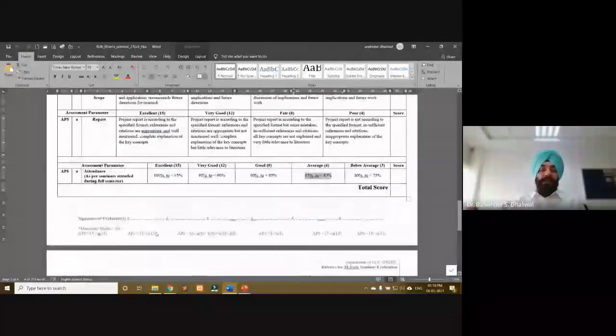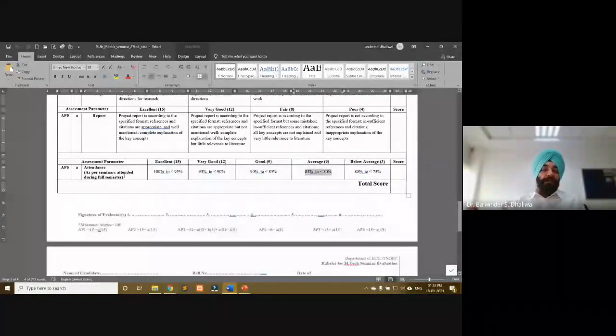In this particular seminar paper, we included attendance, meaning how many seminars were attended by that student for the other class members. It was required that all the students should attend the class when the other students are presenting. So how many seminars were attended by a particular student scored the attendance.